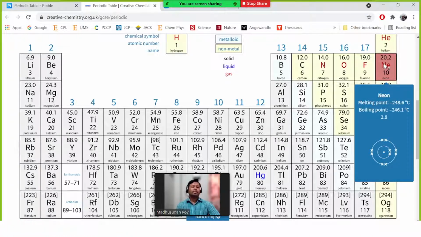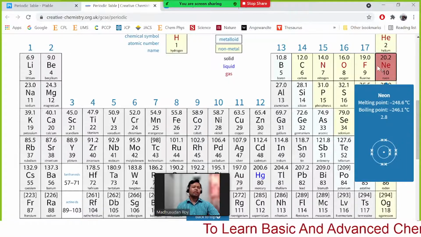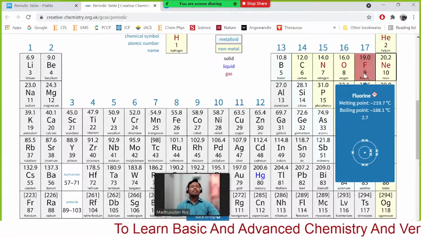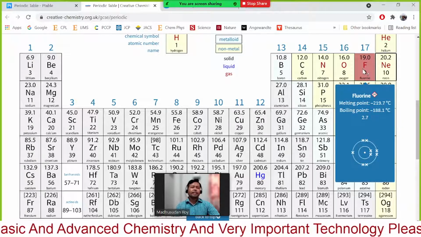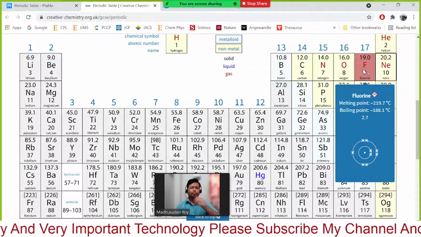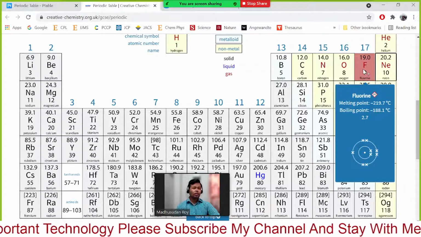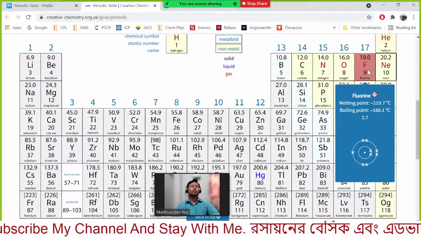So when this element has the most stable configuration, the nearby elements will have some tendency to gain that configuration. So it has a great tendency to attract one electron, and if it can have one electron from somewhere else, then it can have more stability. So it releases some energy when it gets one electron.